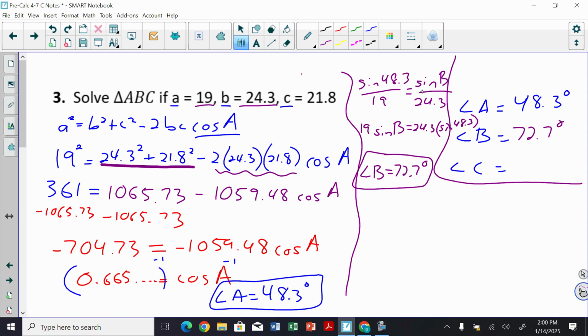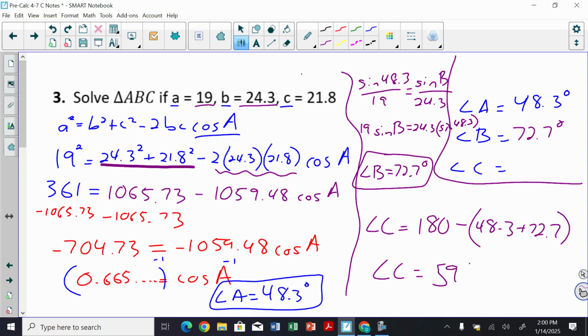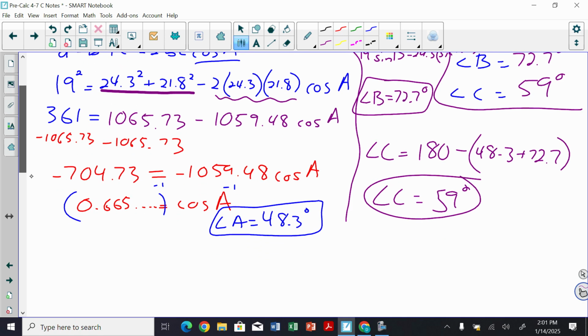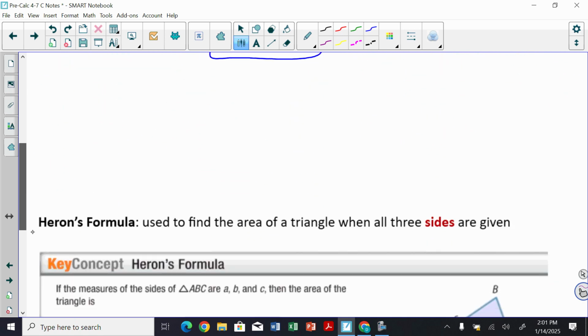All right, and now I can find angle C by just using the 180 property, taking 180 and subtracting the other two angles. And you'll end up getting angle C equal to 59 degrees. And so I have all three angles here. All three sides were given, so I have solved the triangle. Those are the ones that usually take the longest time, as you know from law of sines.